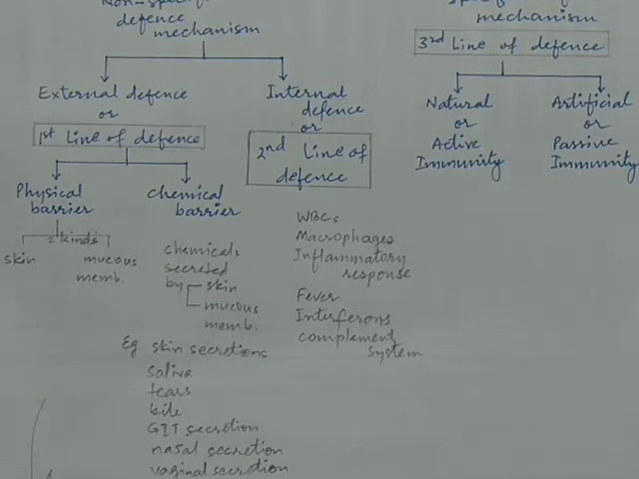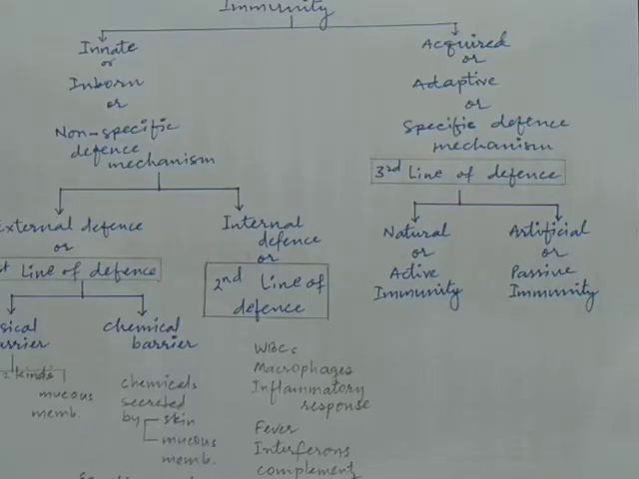Now let us move on to the acquired immunity. Acquired immunity, also called as adaptive or specific defense mechanism. This is also called as what? Third line of defense. Means what? The first line of defense is provided by the physical and chemical barrier. We discussed about the skin, the mucous membrane, and the chemicals produced by the skin and the mucous membrane. The second line of defense comes into action when the first line of defense fails to prevent the entry of microorganisms into our body.